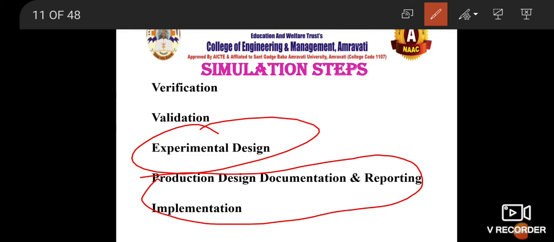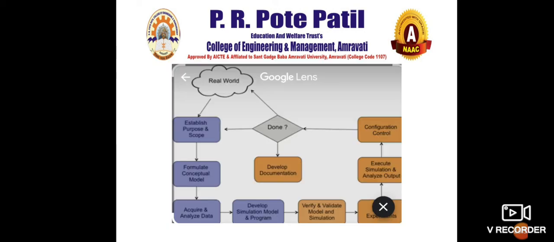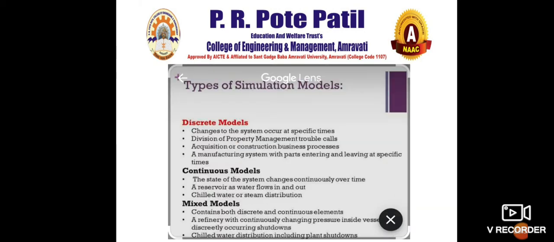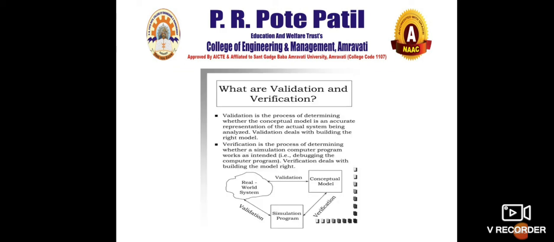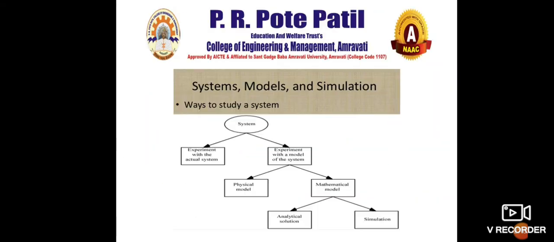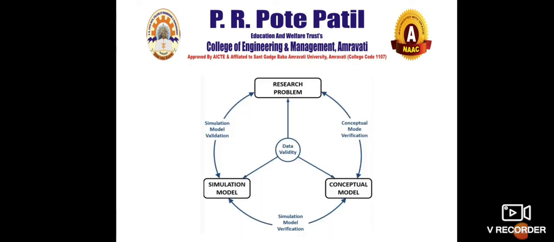this is how you are going to work for that particular thing. So this is all about simulation. In the next lecture, we'll see the different kinds of models. Already we have seen discrete, continuous and mixed, but again we'll see what you mean by a mathematical model, what you mean by a static model, numerical simulation we have already seen, and then we see something about the particular system.